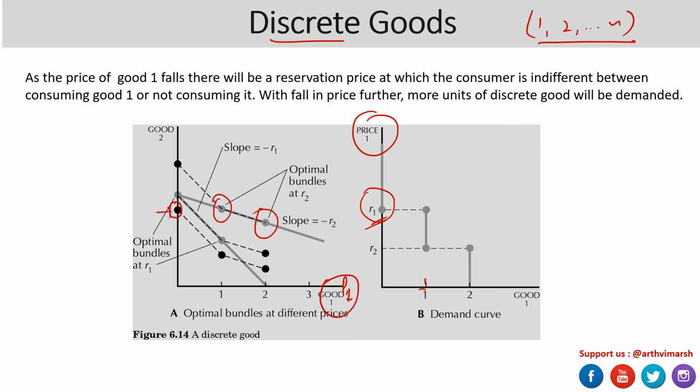It's going to be in integral values. So at reservation price 1, 1 unit can be consumed. If the price falls to this point, with no point in between, the demand is going to be this much. These points in between are not going to be there. Only 2 units. So this is how the plot is going to be for the demand curve. So this is about the discrete goods.